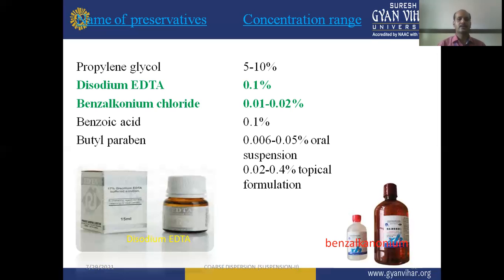Then benzoic acid, which can be used at a concentration of 0.1%. Then butyl paraben; para-hydroxybenzoic acid esters are known as parabens. Parabens are very commonly used preservatives. Butyl paraben is used in the range of 0.006 to 0.05% for oral suspension, and for topical formulation it is 0.02 to 0.4%.